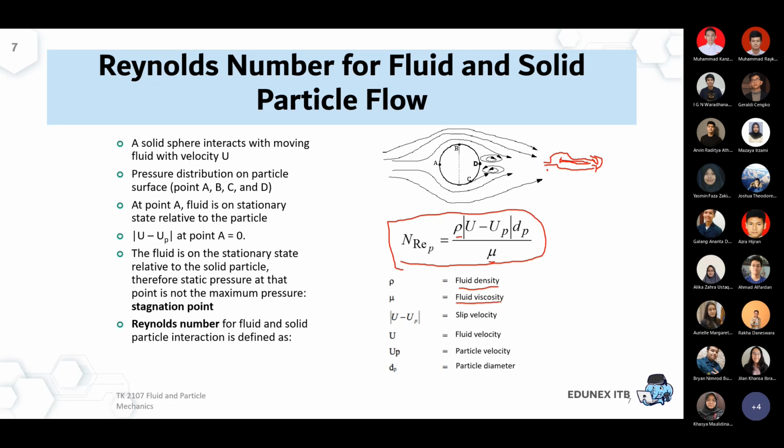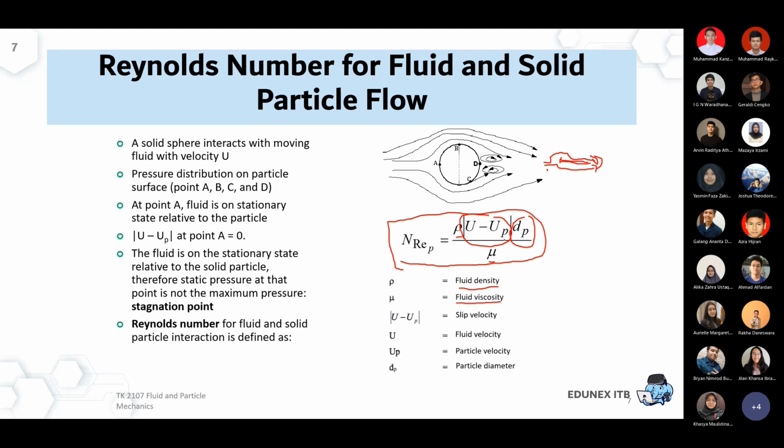Again, if we use air as a fluidizing agent, we simply need to use the viscosity of the atmospheric air. So the main difference now would be in the velocity part and the diameter, obviously. This is the main difference between the particle Reynolds and the standard Reynolds number.